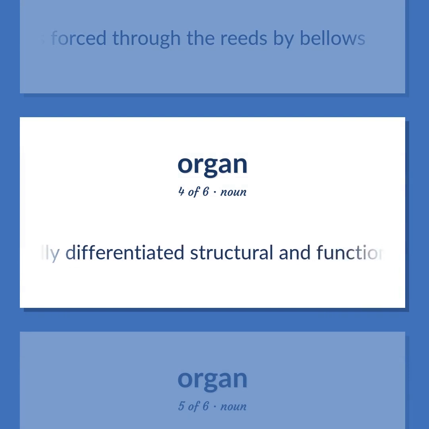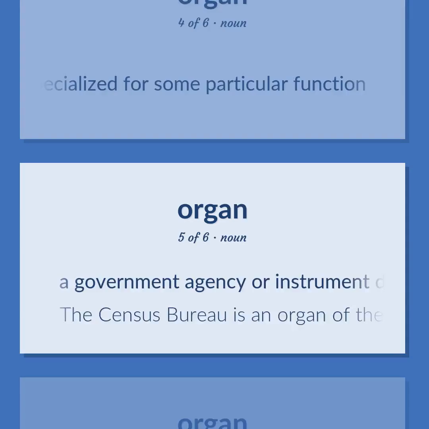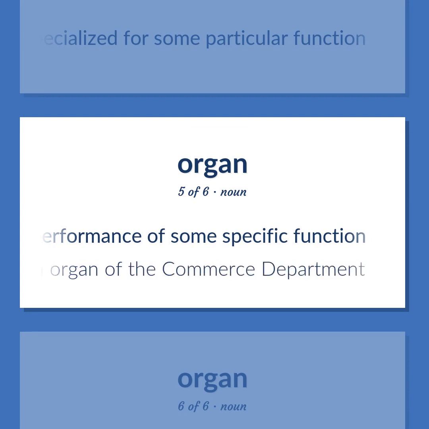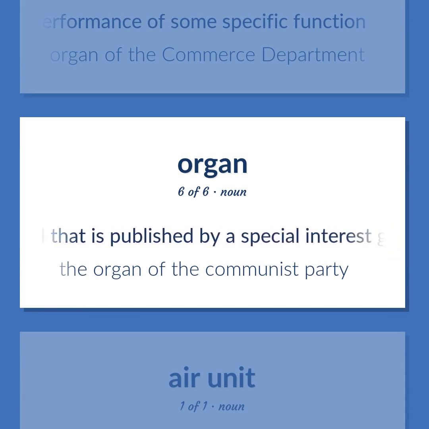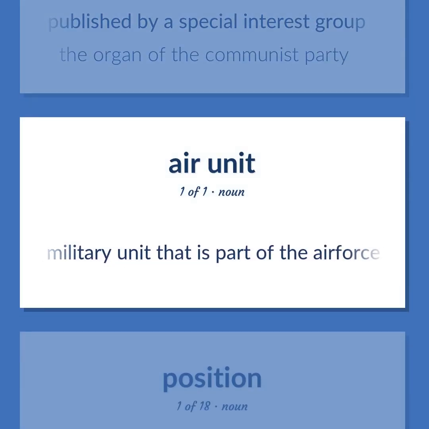A fully differentiated structural and functional unit in an animal that is specialized for some particular function. A government agency or instrument devoted to the performance of some specific function. The Census Bureau is an organ of the Commerce Department. A periodical that is published by a special interest group. The organ of the Communist Party. A military unit that is part of the Air Force.